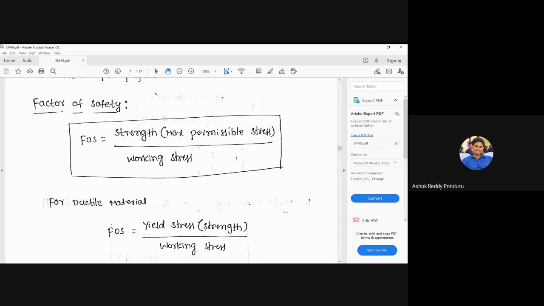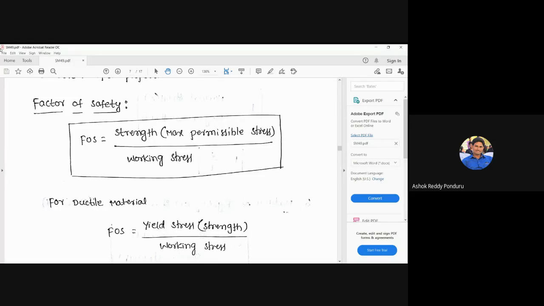No, it is independent of material. Suppose, for example, I am using mild steel rods in buildings, the same mild steel rods in vehicles, and the same mild steel material in some other applications. The factor of safety of mild steel in a building has one value, in vehicles it may be different, and in other applications it may be different too. In all three applications we are using the same material, but the factor of safety may be different. Please remember, the factor of safety depends upon the application where we are using it.